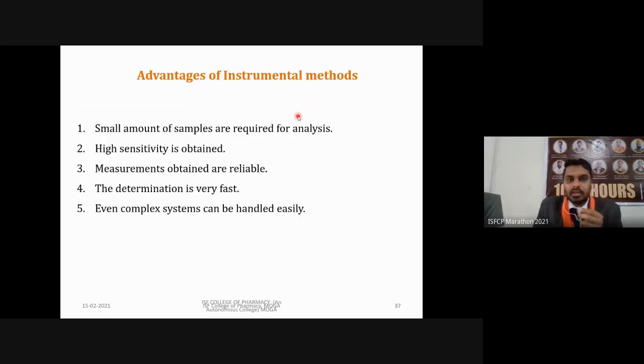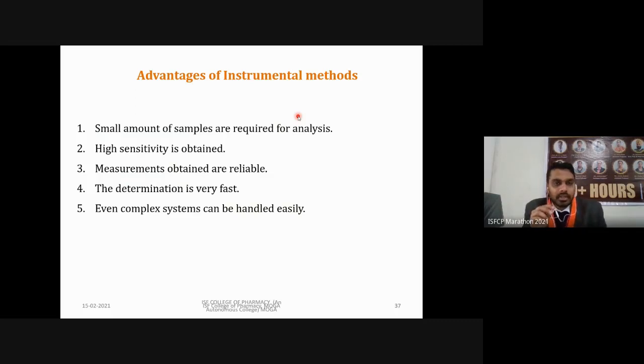What are some advantages of instrumental methods? I've already told you it is a highly precise, accurate method. Then, highly specific methods. We need only a small amount for determination of the analyte. So if we have a very small quantity of our sample, we can easily determine its structure and its concentration using these instruments. Why? Because these instruments are highly sensitive, and they can detect even a very low amount of ions present in a solution.